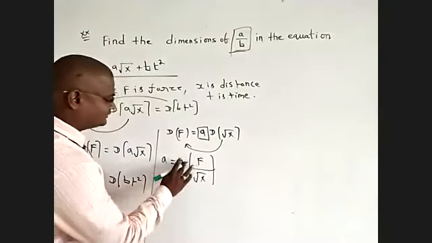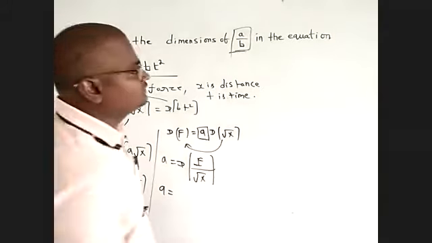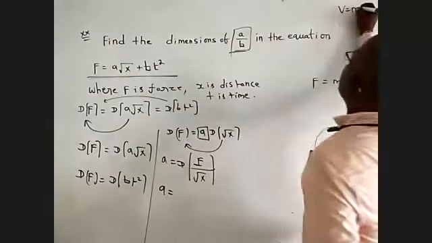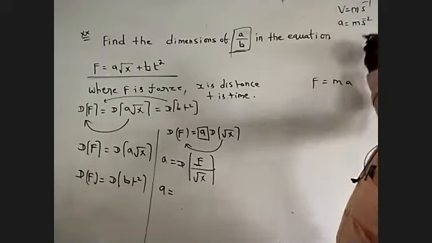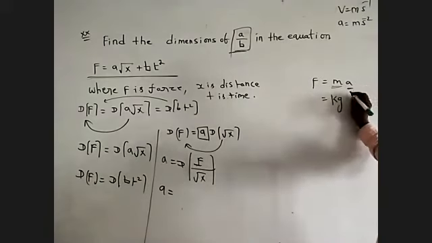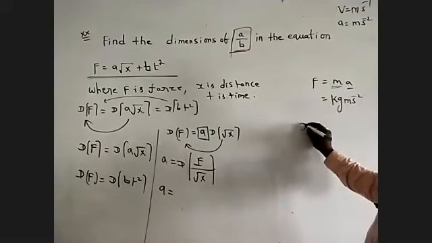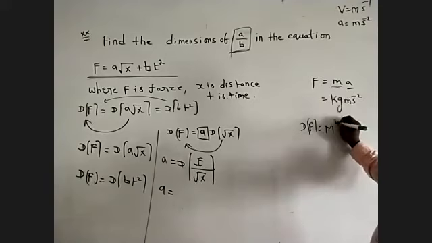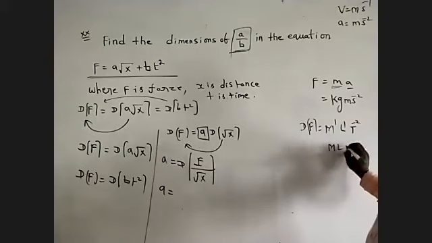We know very well the dimension of force. Force F is equal to mass times acceleration, where acceleration is velocity per time. So the dimensional formula of F is mass to the power 1, length to the power 1, time to the power of minus 2, that is M L T power of minus 2.